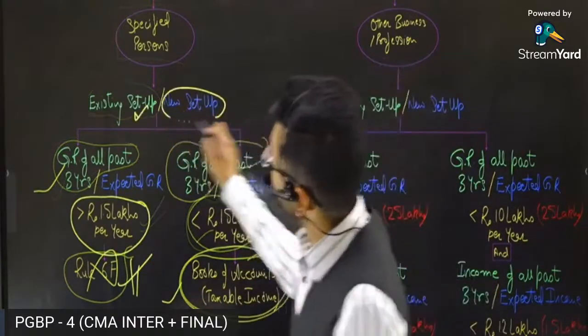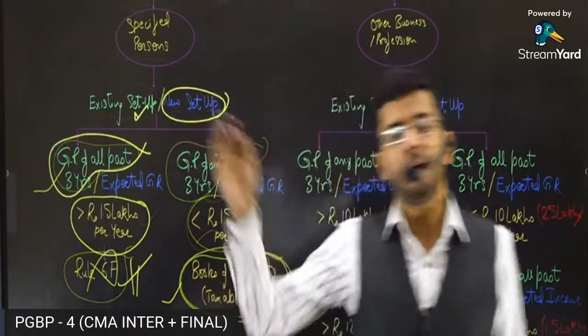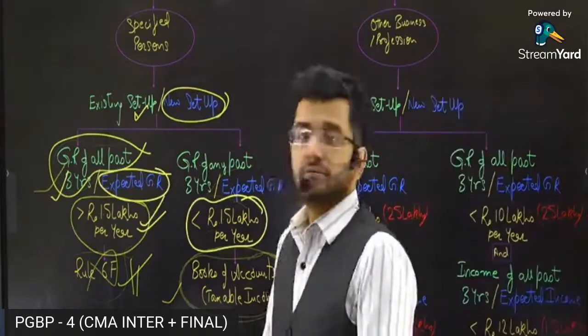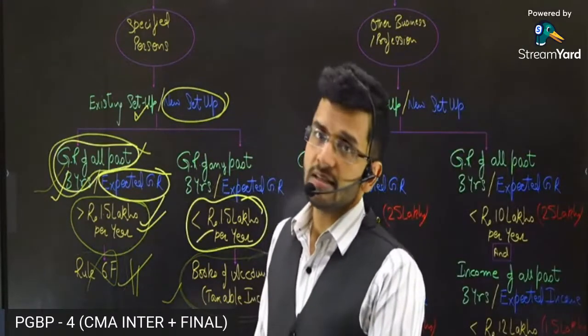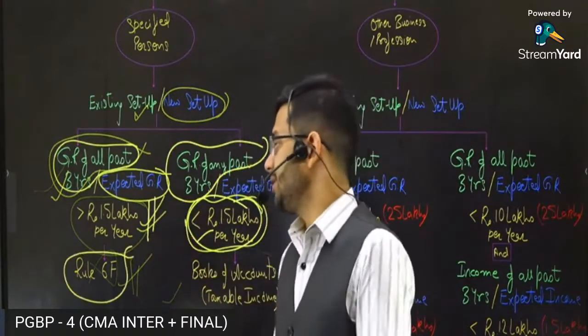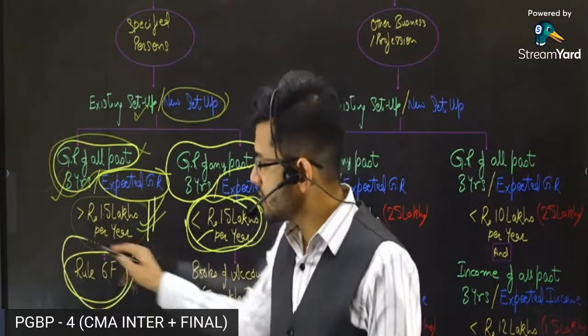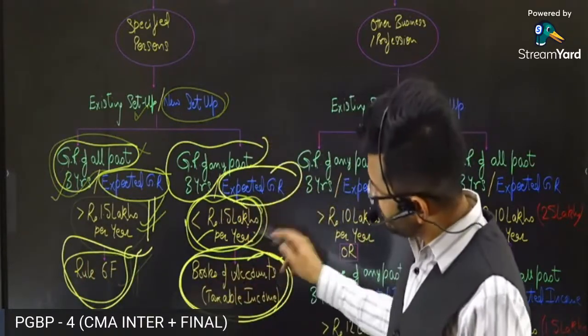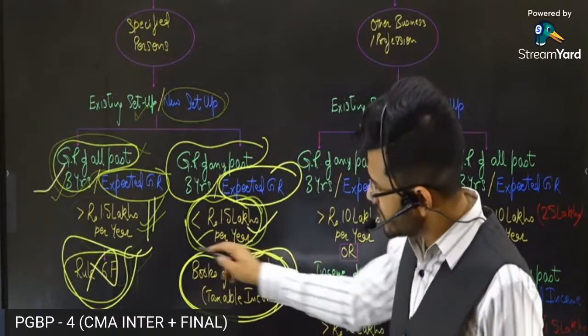Now, if you are a new setup and you do not have past years books of accounts, then what will we see? We will see your expected gross receipts. If your expected gross receipts are likely to exceed 1.5 lakhs per year, then you are required to prepare your books of accounts as per Rule 6F. If your expected gross receipts are less than 1.5 lakh per year, then your books of accounts are required to be maintained,